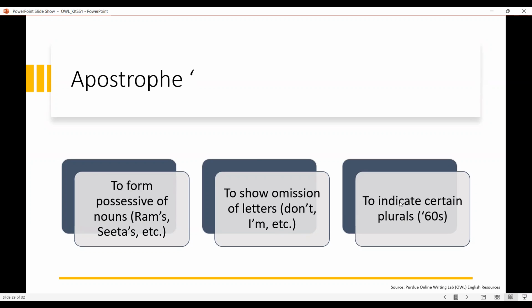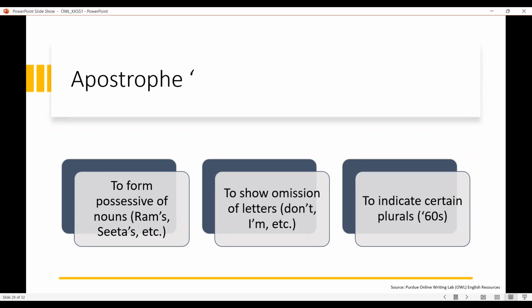And the third one is to indicate certain plurals. For example, we say 1970s, 1960s, 1980s. Simply by putting the apostrophe, we could understand that it is of the preceding century, because 2060 has not yet happened. It conveys that it is the 1960s.